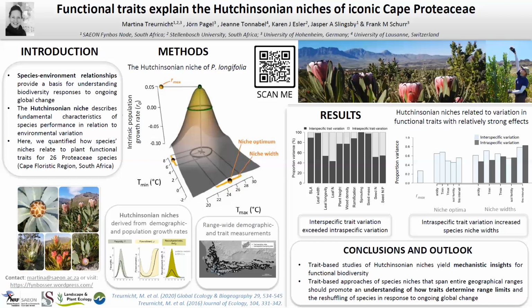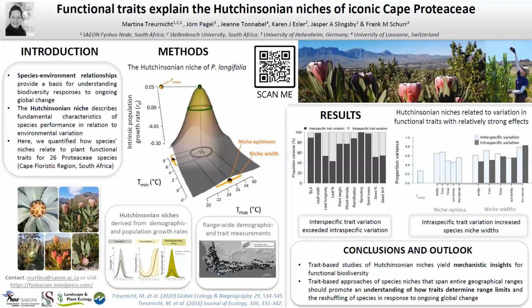These Hutchinsonian niches were derived from predictions of individual demographic rates and population growth rates, which is partly published in another study cited at the bottom of the poster. To address our main aim, we then measured leaf, plant architectural, and seed traits across the geographical ranges of the mentioned study species.